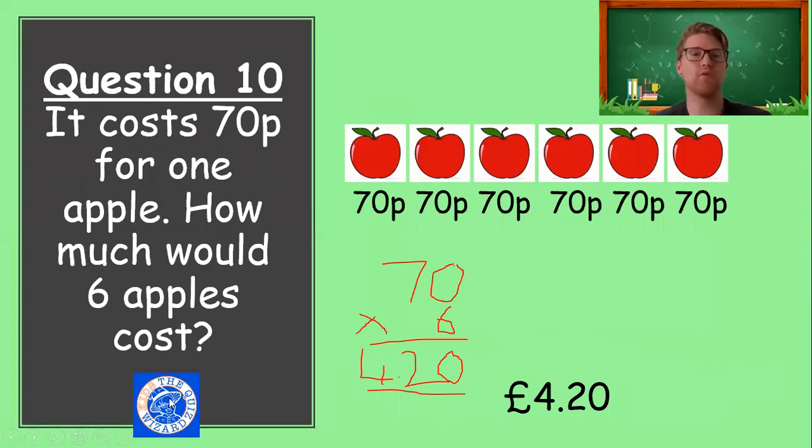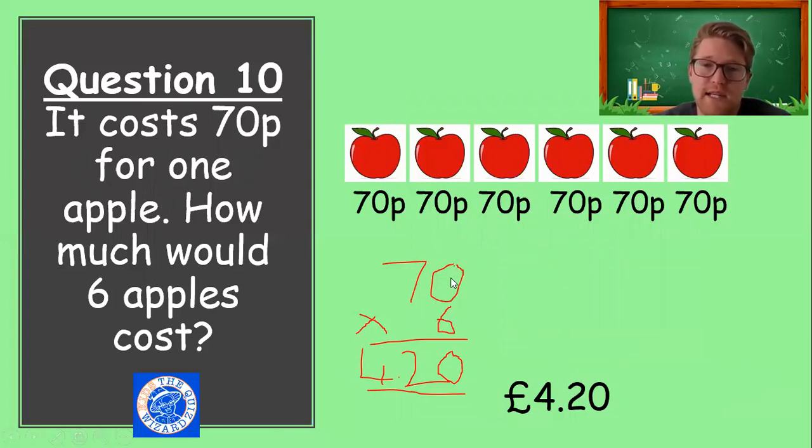And question 10. It cost 70p for 1 apple. How much would 6 apples cost? So you could do repeated addition: 70p, add 70p, add 70p, add 70p, add 70p, add 70p. But you're probably best off doing groups of, so a multiplication.